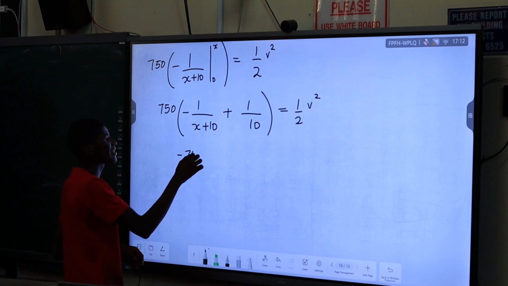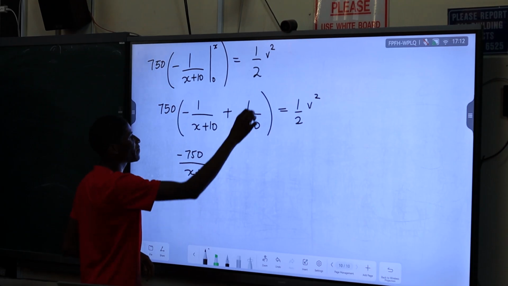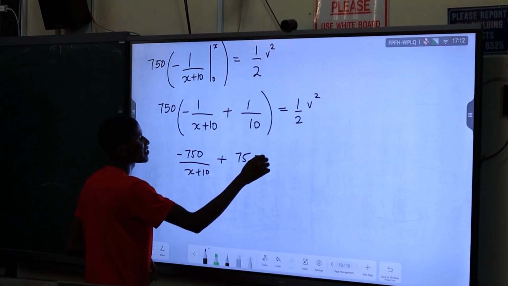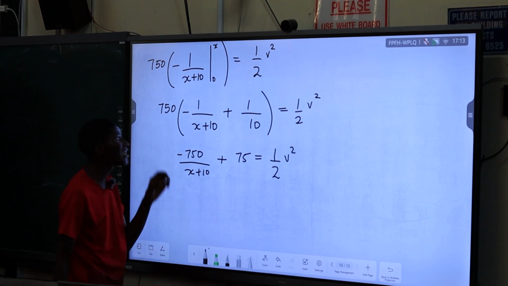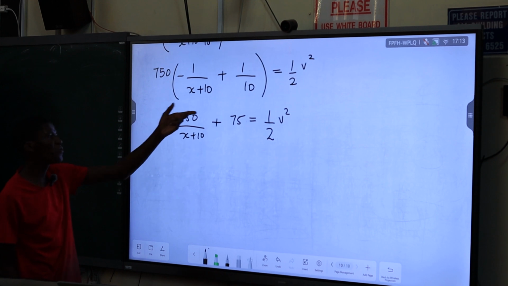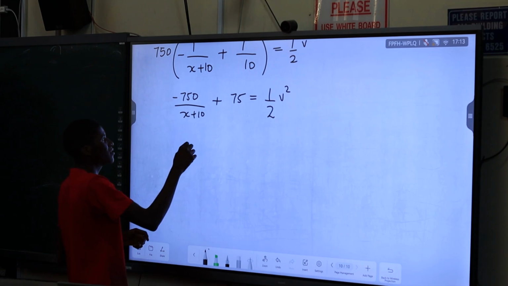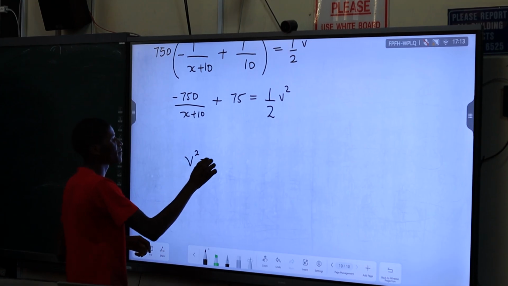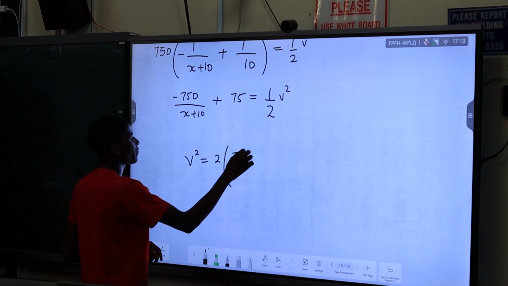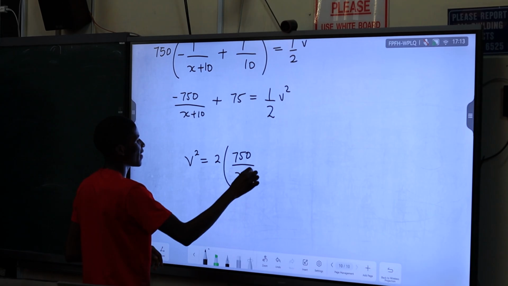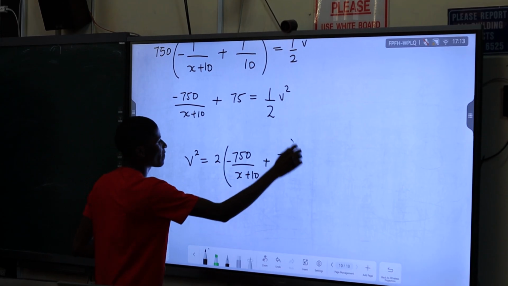750 times this was minus 750 over x plus 10, plus 750 divided by 10, which is 75, equals half of v squared. You just distribute your 750 and find v in terms of x. So v squared must be 2 times minus 750 over x plus 10 plus 75.